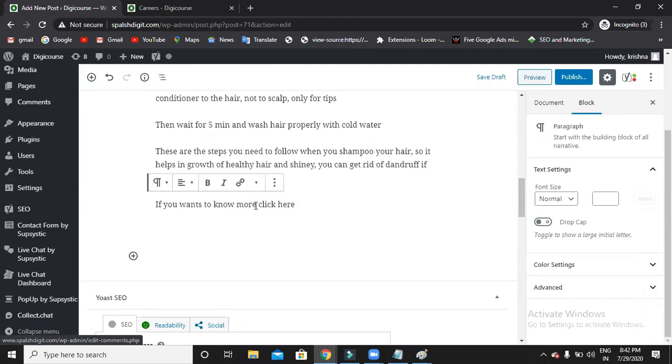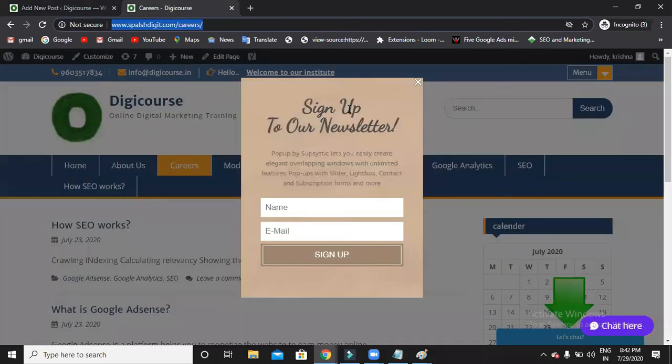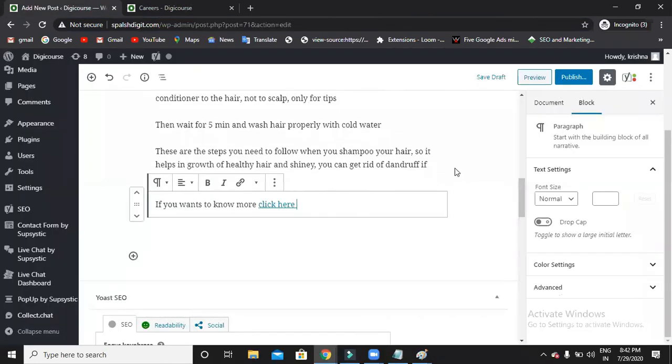What I'll do, I will make this clickable text, click here, as a clickable text. Select the complete text, click the link option, and there you paste the link where you want to redirect. Apply. So now I am giving an internal link. Within my site only I am making people redirect. That is what is called an internal link. Okay, so what is meant by external link?